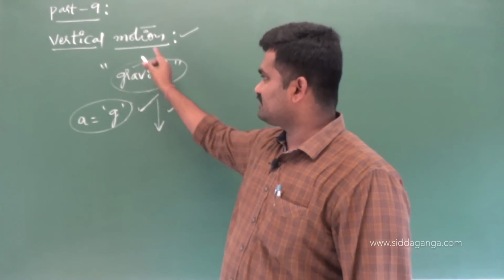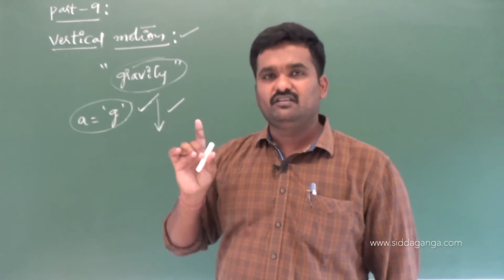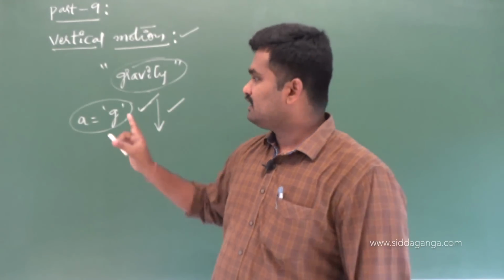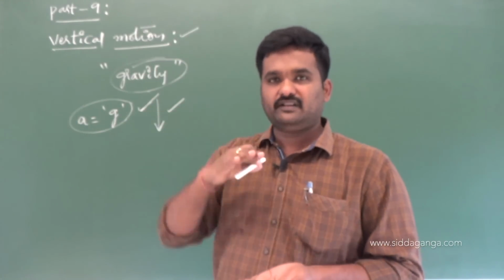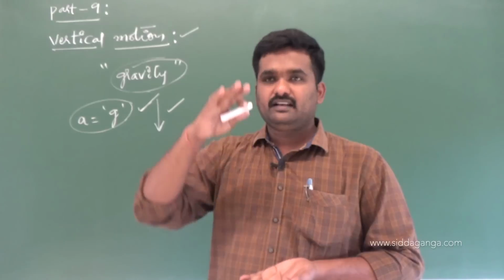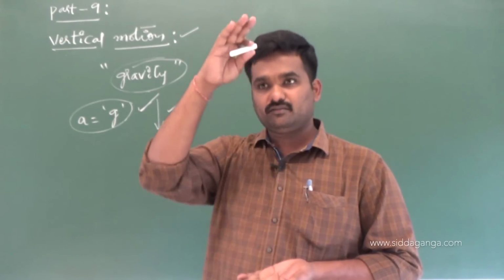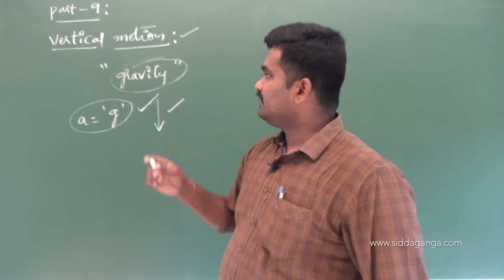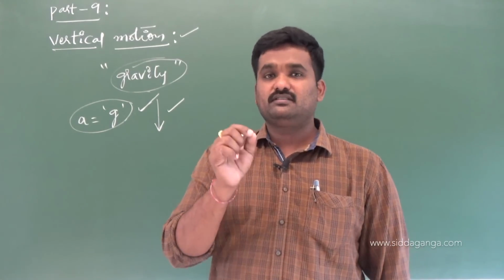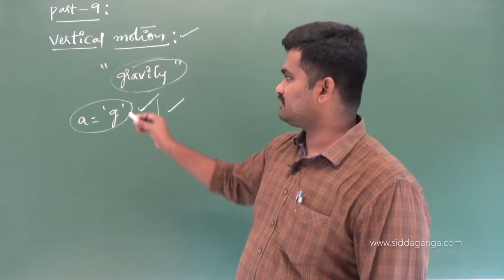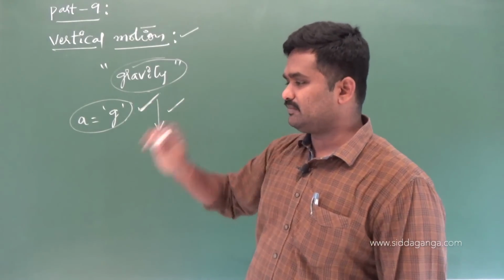So this is the concept of gravity: the value of g is always directed in which direction? Downward direction. If I take the surface of the earth as the reference, it is always directed towards the center of the earth, or in the downward direction. Or in general, in standard words, it is directed toward the center of the earth, you have to mention. So this is about acceleration due to gravity, just remember.